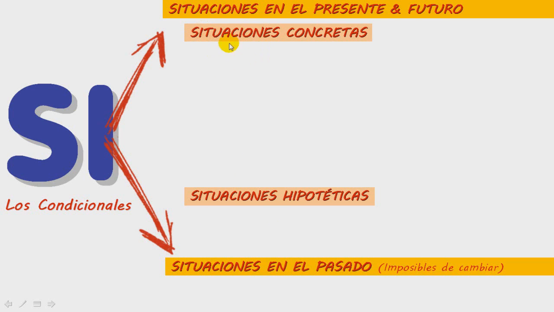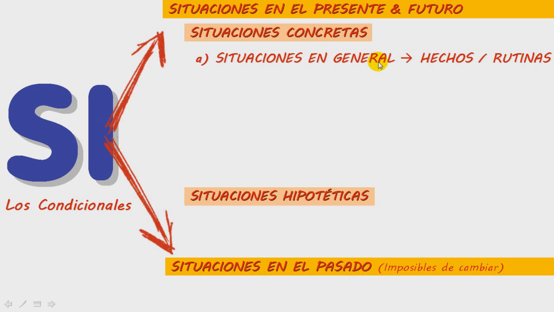And when we're talking about concrete situations, situaciones concretas, we also have two different types of conditionals. The first one refers to situations in general, more like facts or routines, things that always happen. And we have a second type of concrete situations that refers to situaciones específicas, very specific situations. Let's see some examples of all of this.